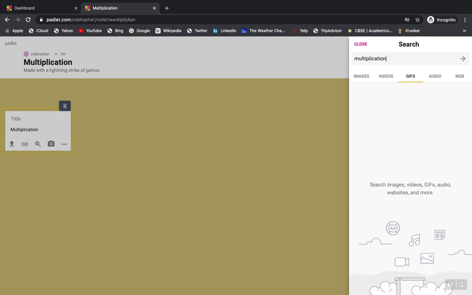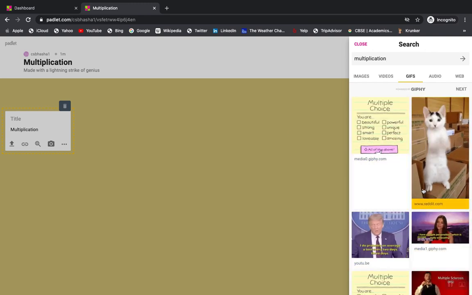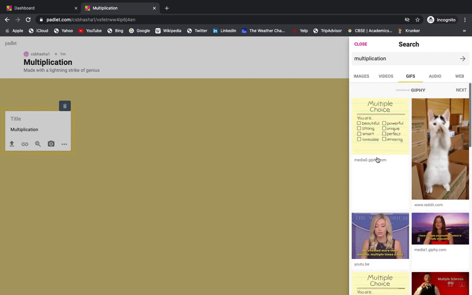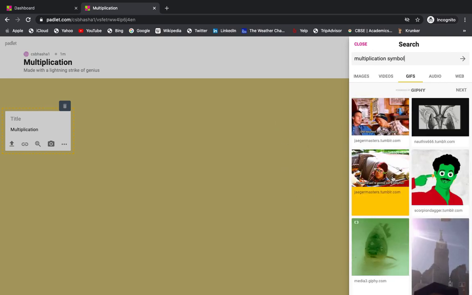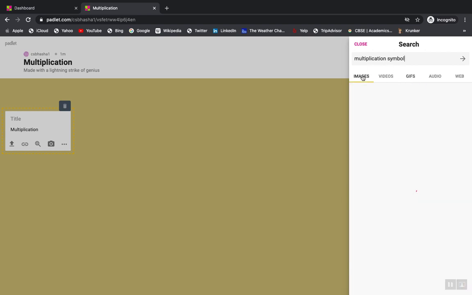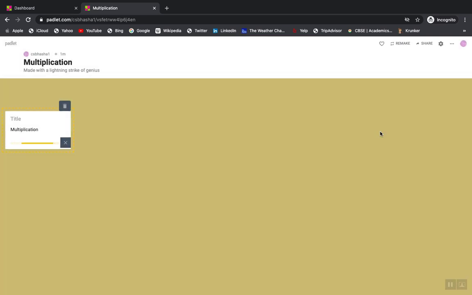So if I search for multiplication, it's showing me some weird pictures. So, multiplication symbol. Again, it's not very nice. Let me say images are there. There are no GIFs. Okay, so this is a multiplication symbol. If I click, that picture will get inserted, so I can have a picture.